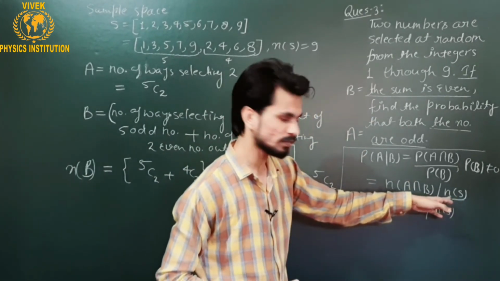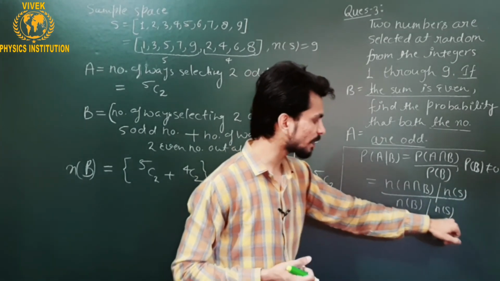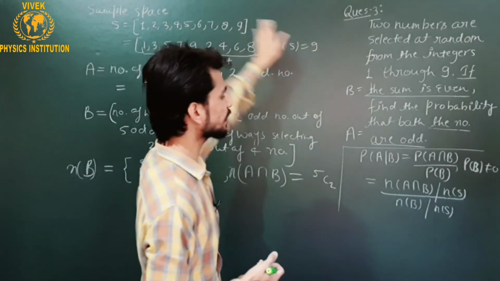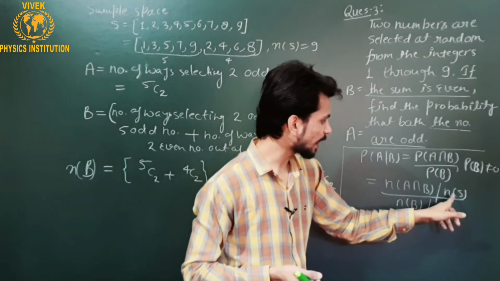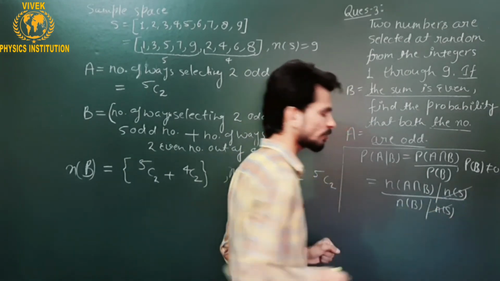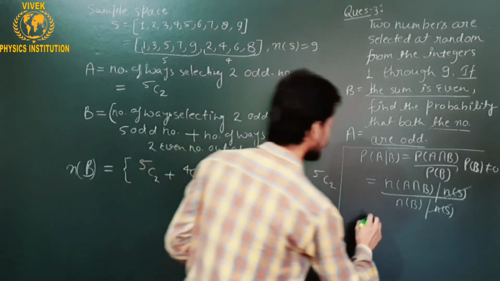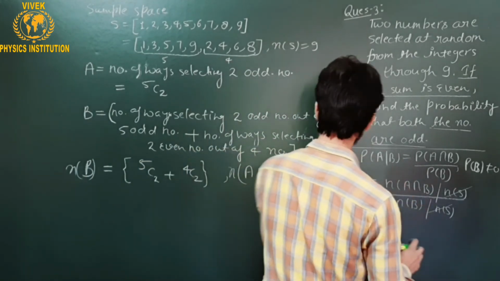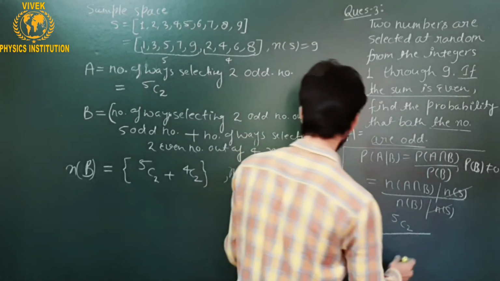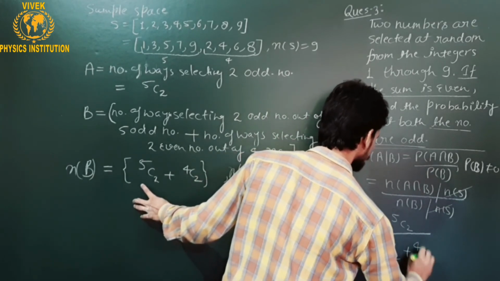Here we have selected two numbers out of the sample space. Again we have selected two numbers out of the sample space, and both are coming from the total 9 numbers. It means that they will be 9C2. So the value of n(S) here and n(S) here will be 9C2 and they will cancel out. So I will not write the number of S. I will be interested only in this one and that one. The number of A intersection B is simply 5C2, divided by the number of elements in B, which is 5C2 plus 4C2.